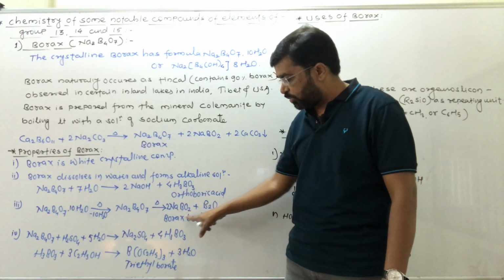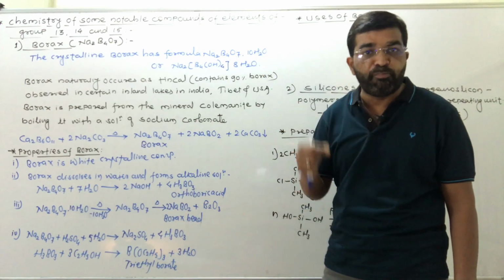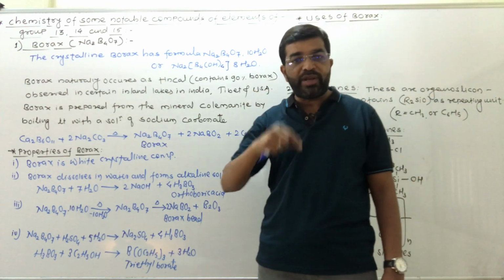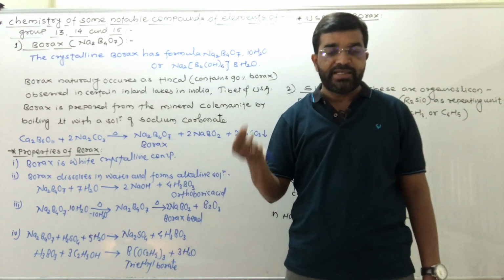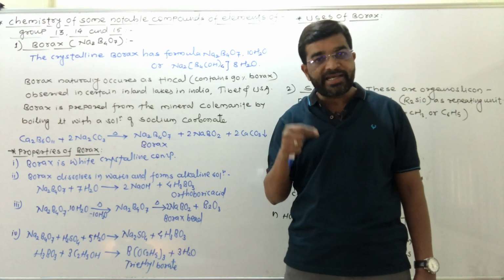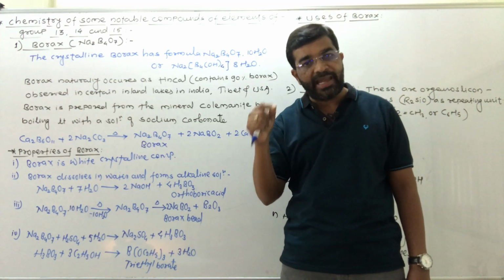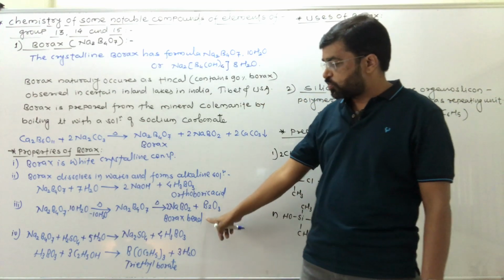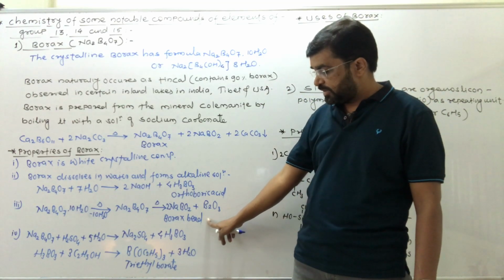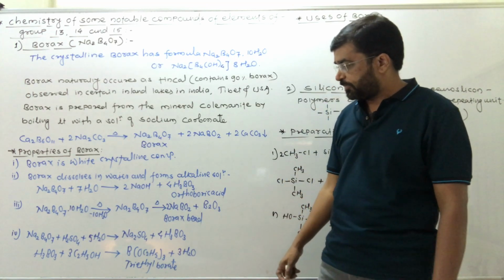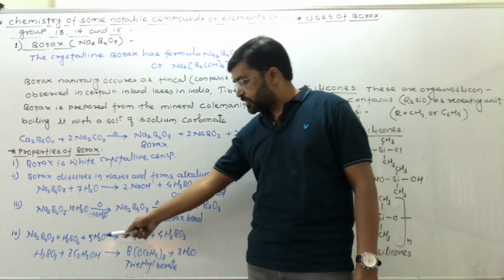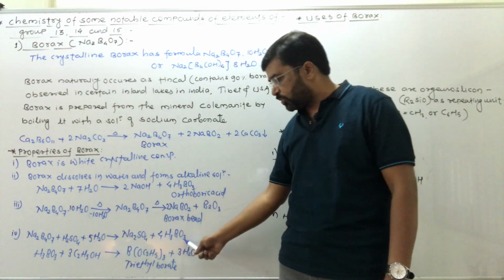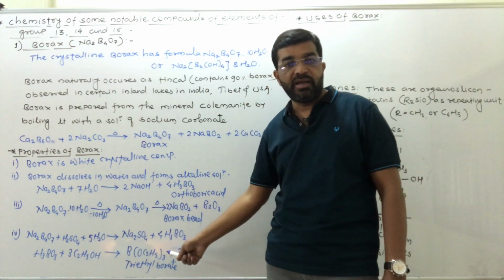This sodium metaborate is called the borax bead. What is this? Borax bead. And that borax bead is further used in the detection of some transition elements, to obtain a color test. This borax bead test is used in the detection of transition elements. When borax is treated with sulfuric acid in the presence of water, it gives sodium sulfate and orthoboric acid.